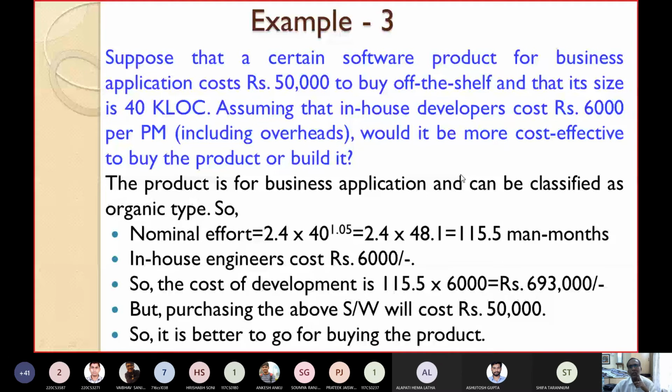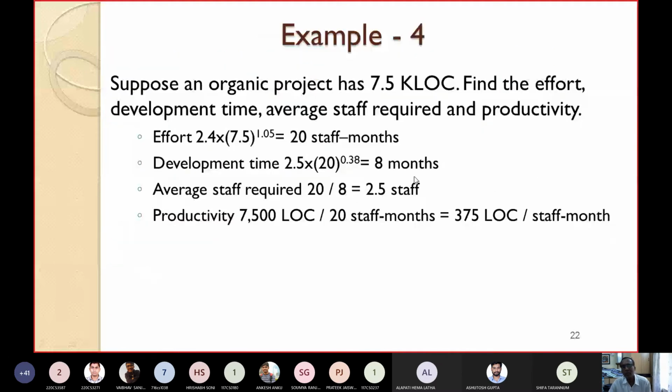Okay. Still another example is there. Suppose an organic product has 7.5 KLOC. Please find the effort, development time, average staff required and productivity. Again it is given as an organic product, so the value of C is 2.4 and the value of K is 1.05. So the effort required is about 20 staff months. Development time will be, again, the value of the exponent is 0.38, so 2.5 into 20 to the power 0.38. So again about 8 months. Now we'll see the average staff required.